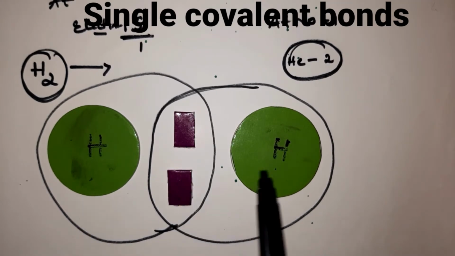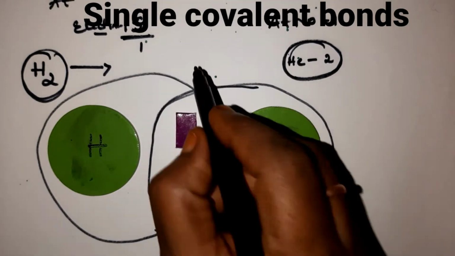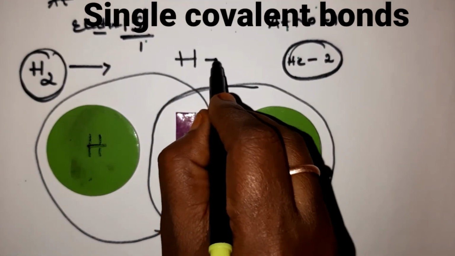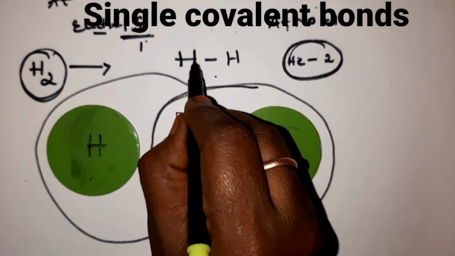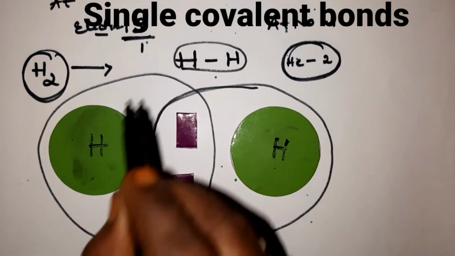They are sharing one pair of electrons. That's why we write this as H single bond H. One pair of electrons, so a single bond. This is called a single covalent bond.